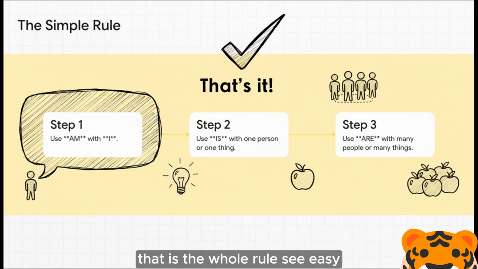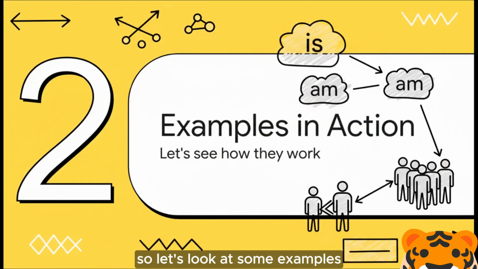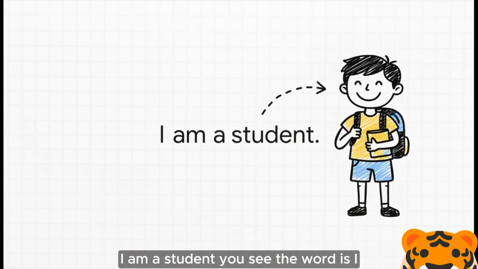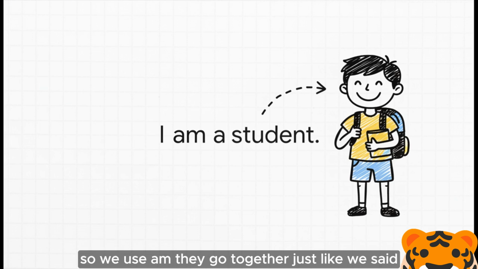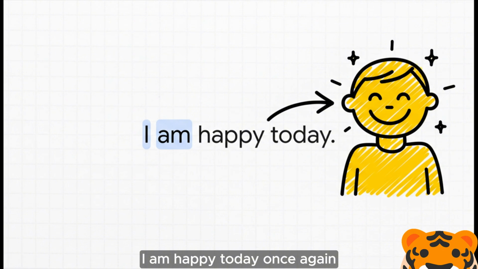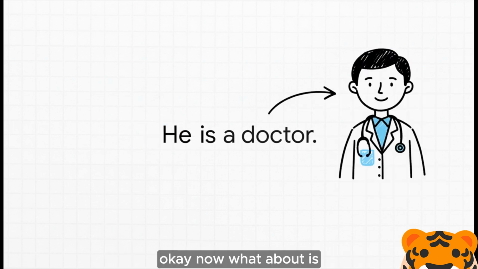See? Easy. Now, knowing the rule is one thing, but seeing it work is even better. So let's look at some examples to see how this simple rule works in actual sentences. Let's start with our first one. I am a student. You see, the word is I, so we use am. They go together just like we said. And here is another one just to be sure. I am happy today. Once again, it starts with I, so am is our word.